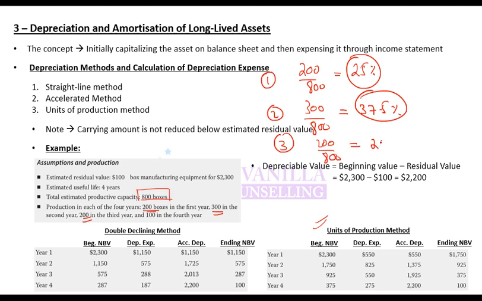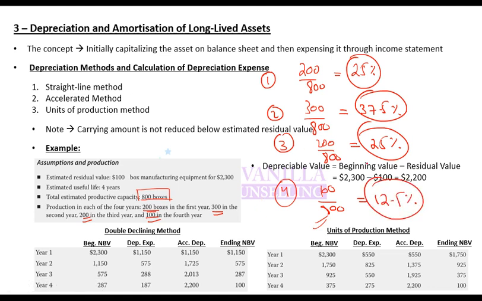That means you utilized 25%. In fourth year, you made 100 boxes. That means you utilized 12.5%. So these are the utilizations in first, second, third and fourth year. Any problem so far?